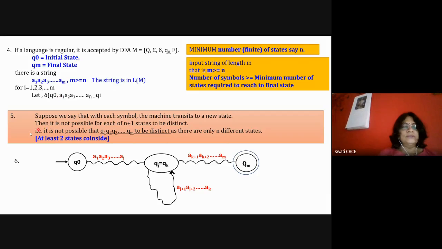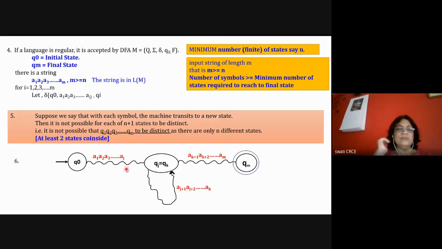Now the fifth point is about an assumption. Suppose with each input symbol, the machine transits to a new state. Then from Q0 with A1, it will go to the state Q1, and in Q1 with the A2 symbol, it may go to the state Q2. So like this we are assuming. But we are saying that the number of symbols is greater than the number of states needed to reach the final state, so that many states are not possible.